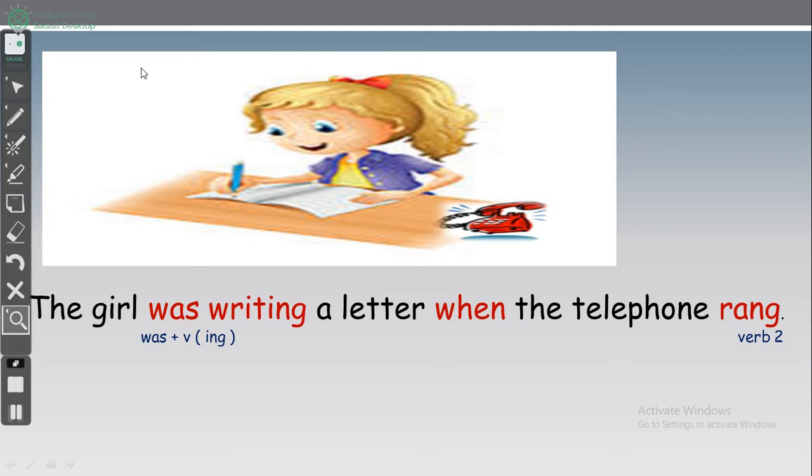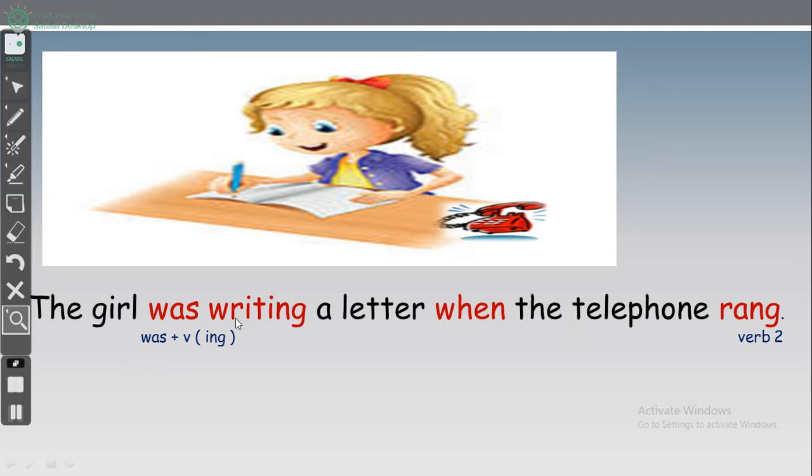She was continuing to write the letter, in the past. Okay, past continuous. What happened? The telephone rang. The telephone ringing interrupted her writing of the letter. Okay, the girl was writing a letter when the telephone rang.